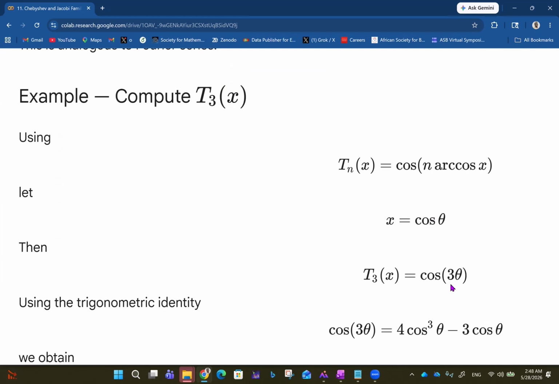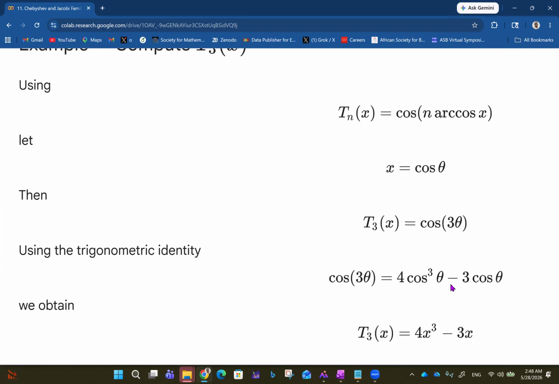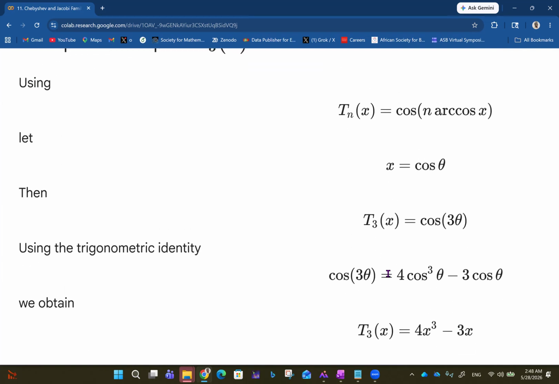Then using the trigonometric identity, we see that cos 3 theta can be expressed as 4 cos cubed theta minus 3 cos theta. Of course, that's you breaking it up like cos of 2 theta plus theta and then expanding and doing it until you get all the cos out. In case you want to know more about trig, I have a playlist on trigonometry which you can check out to see all these identities.